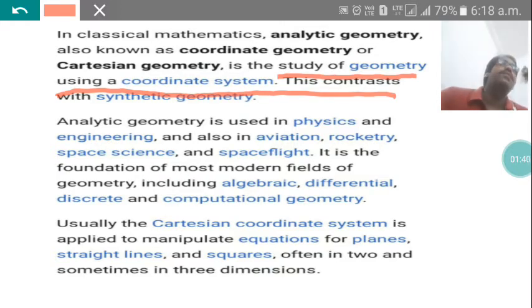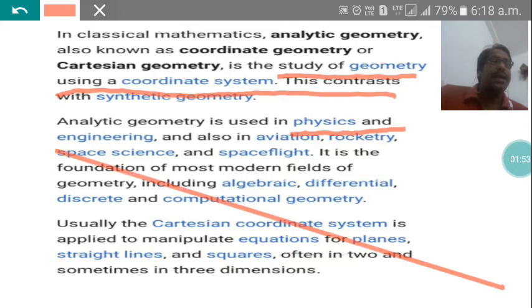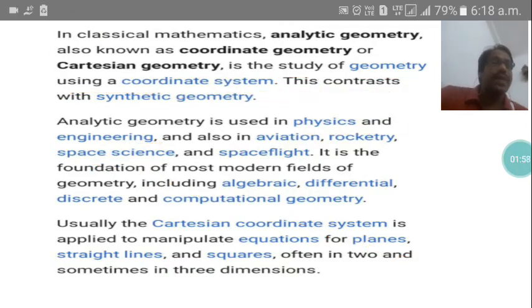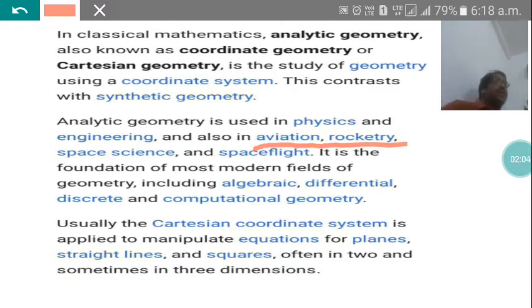In class 9 we have given a very little introduction to coordinate geometry. In higher classes it is used widely. It is used in physics and engineering. In physics it is used mainly in aviation. We read that the air traffic controller gives the coordinates to the plane: you have to go to this height, this location.